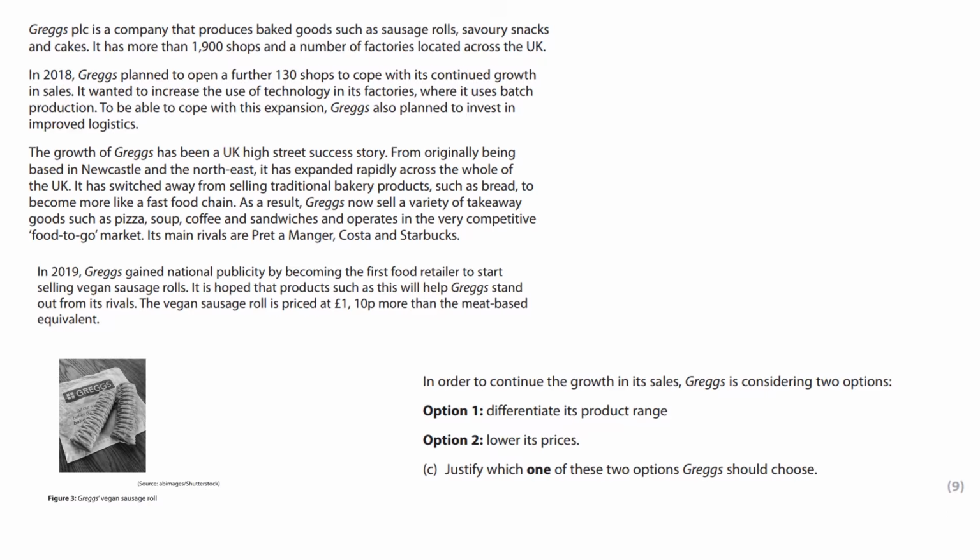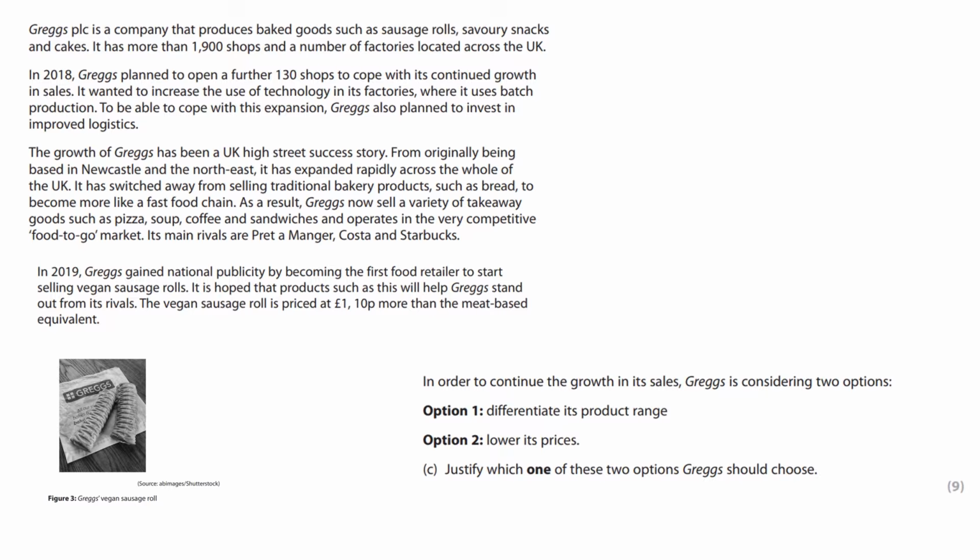In order to continue the growth in its sales, Greggs is considering two options. Option 1, differentiate its product range, or option 2, lower its prices. Justify which one of these two options Greggs should choose. Greggs plc is a company that produces baked goods such as sausage rolls, savoury snacks and cakes. It has more than 1,900 shops and a number of factories located across the UK. In 2018, Greggs planned to open a further 130 shops to cope with its continued growth in sales.